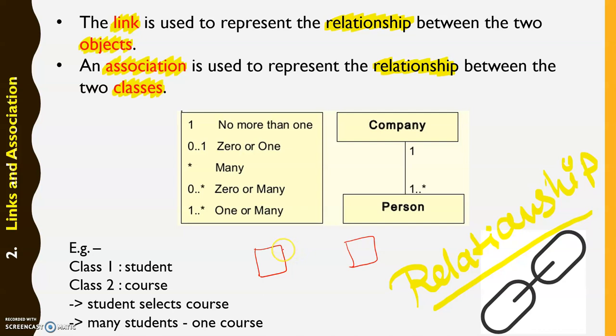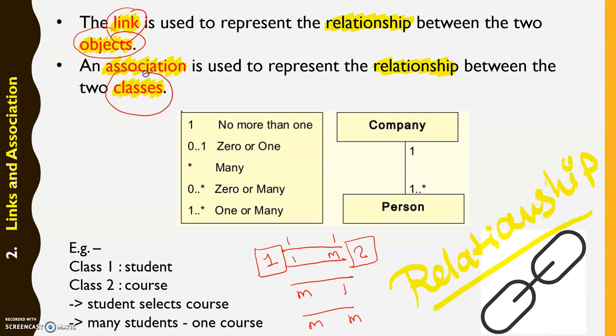Like object 1 and object 2, it can be 1 to 1, 1 to many, many to 1, or many to many. These are the fixed types of relationship. If it is between the objects, we call it link. If it is between the classes, we call it association.